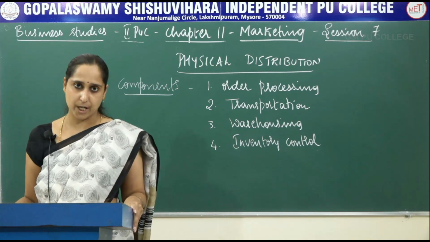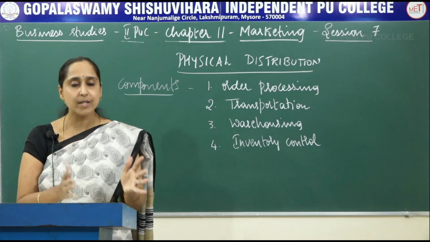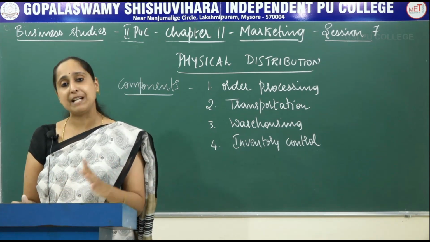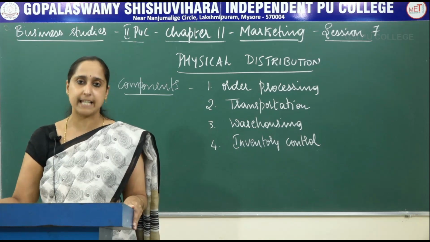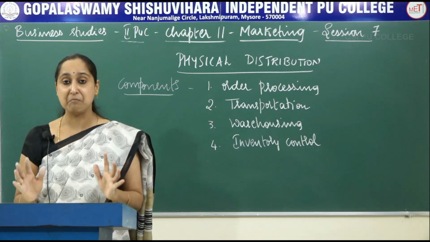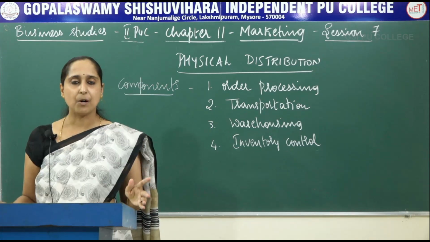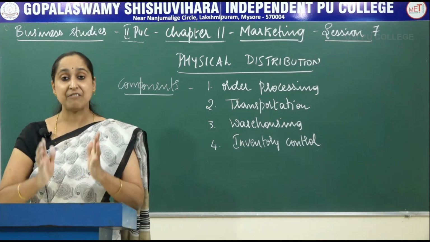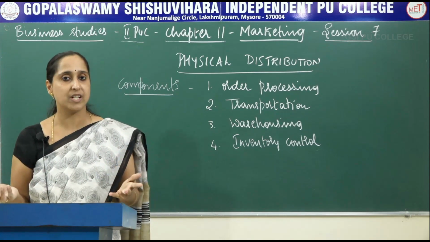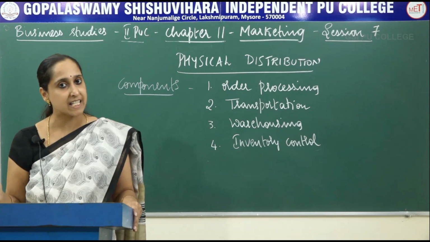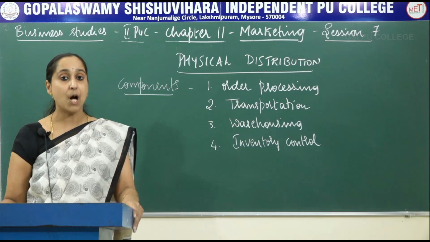Second is transportation. See, what is transportation? Transportation means carrying goods and raw materials from the place of production to the place of point of sale. See, transportation is one of the major elements in the physical distribution. It is very important because goods must be physically, readily available. So if there are no goods, then they cannot complete the sale. That is transportation. Next is warehousing.